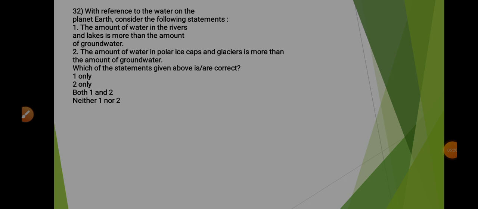Coming to the next question. It says, with reference to the water on the planet Earth, consider the following statements. Statement 1 says that the amount of water in the rivers and lakes is more than the amount of groundwater. So this statement is wrong because the amount of water in groundwater is more as compared to the amount of water present in rivers. Next, statement 2 says that the amount of water in polar ice caps and glaciers is more than the amount of groundwater. So here also the second statement is absolutely correct. So the correct option is 2 only, that is B.